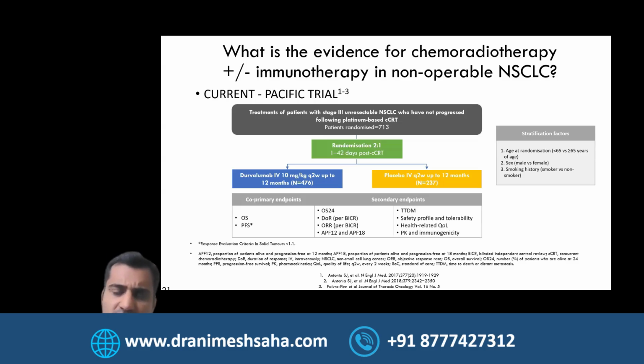I think the one important thing which we have to mention here is that though it's a fantastic treatment approach, I think it can be difficult for patients. Especially when you're looking at patients who are recovering from chemoradiotherapy treatment and to go on durva, this has to be a very good selection of patients. They have to recover well.